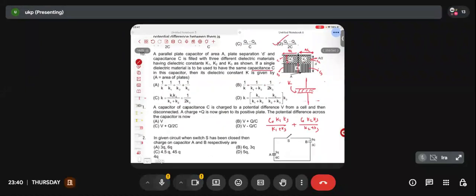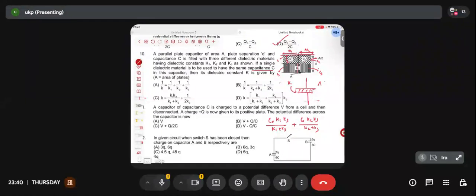What should be the area? Should I write A by 2 or should I write A this time? I am replacing the whole combination by a single capacitor, so I should write the area equal to A.